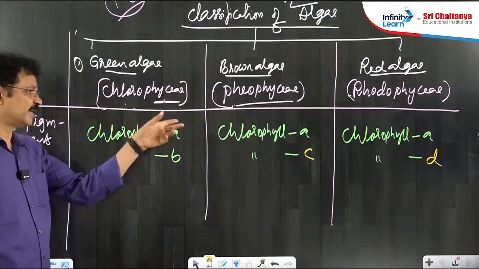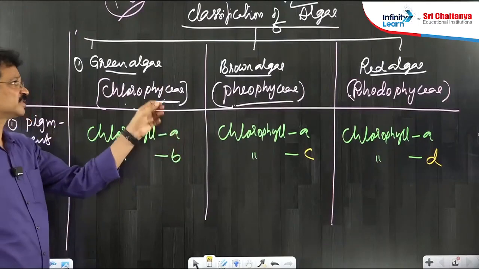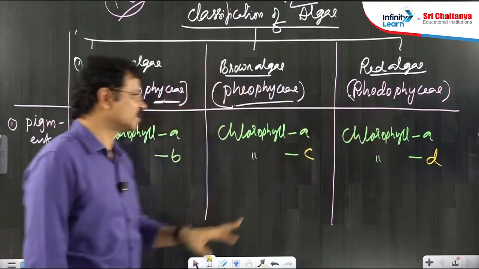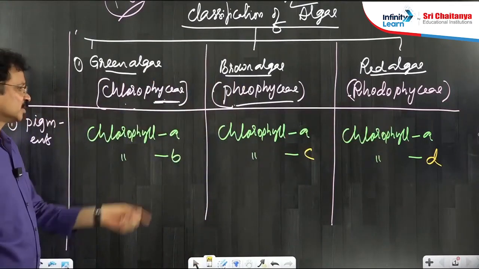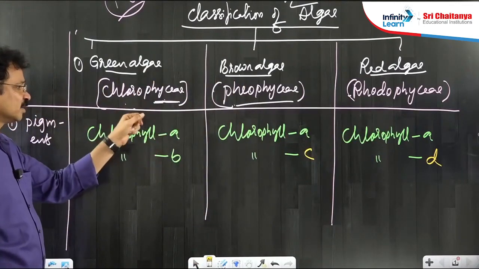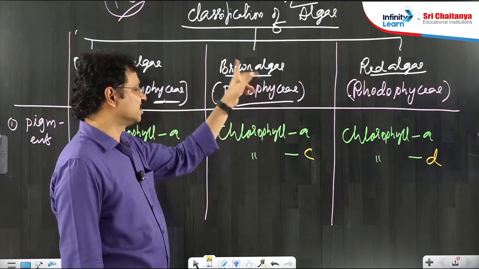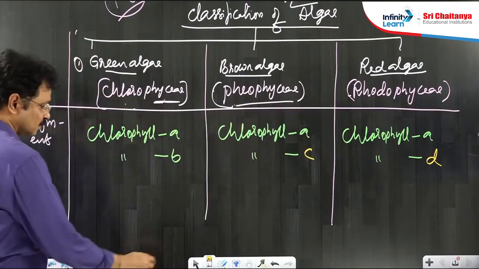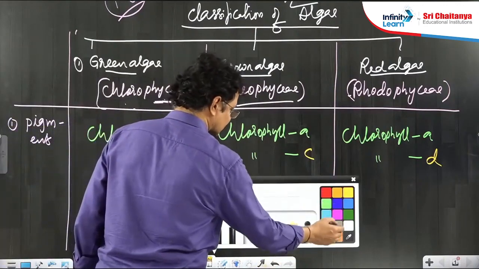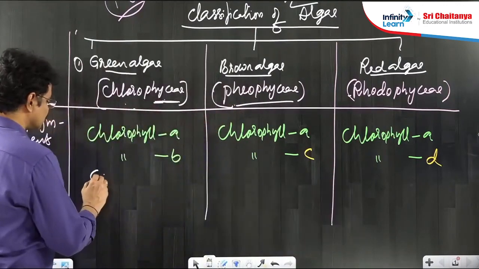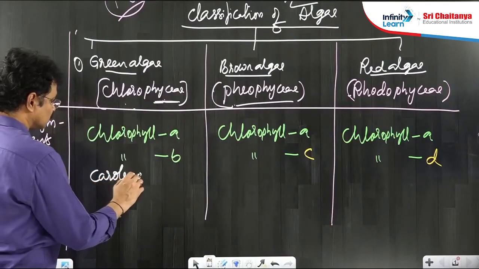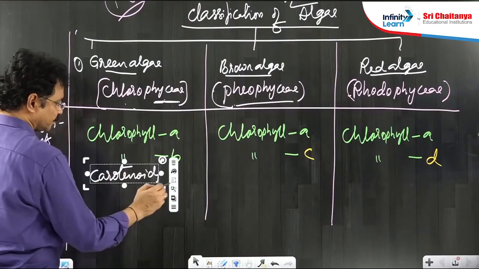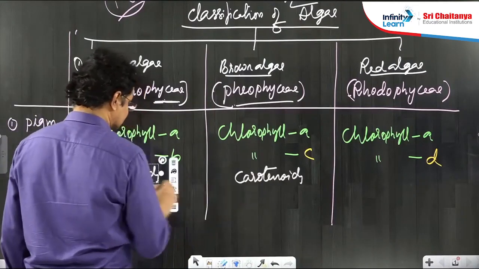Observe the major difference between the types of chlorophyll pigments in the 3 types of algae. Chlorophyll A is the universal pigment, common in all algal members. Along with chlorophyll A, B is found in green algae, C in brown algae, and D in red algae. But accessory pigments like carotenoids are common in all the algal members.